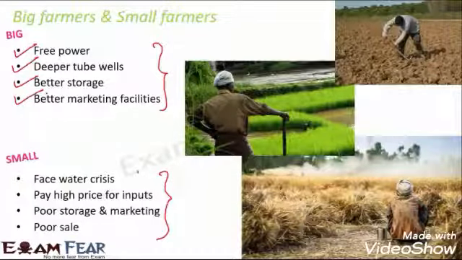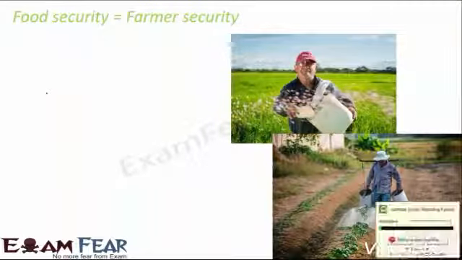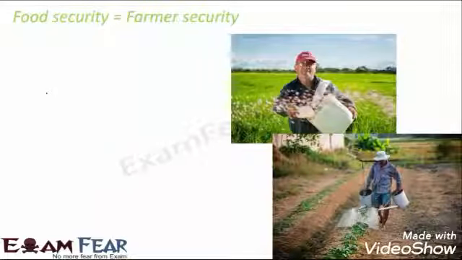So they get all the power, and the poor farmers suffer. Now when we talk about food security, do you think there will be food security without a farmer's security? Obviously not. That is never possible. So we need to include these poor farmers as well and try to give them some sort of security, right?